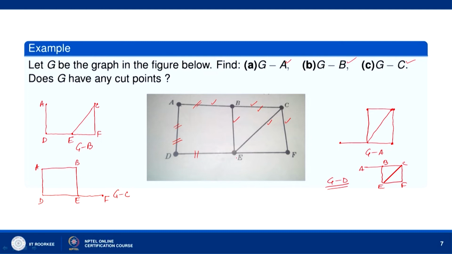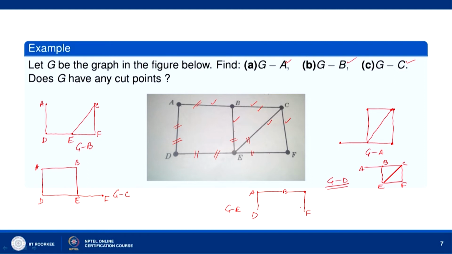And then let us delete E, so G minus E. When we delete E, this edge, this edge, this edge, this edge, 4 edges will not be there, and we will have D, A, B, C, and F. This edge will not be there, this edge will not be there. So, we have D, A, B, C, F, and we can see this graph is connected.